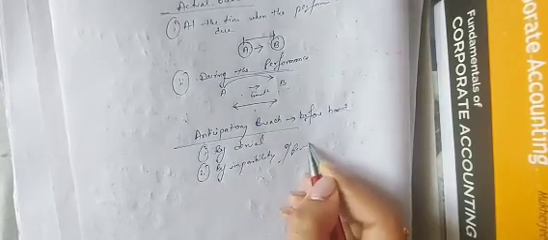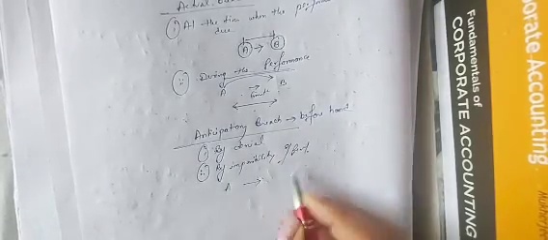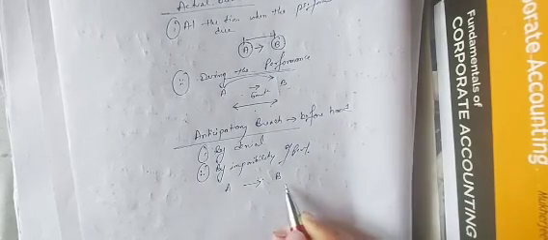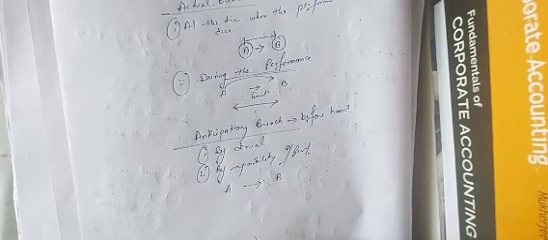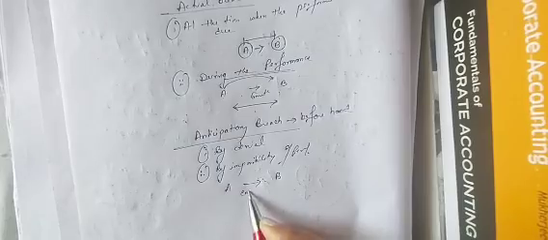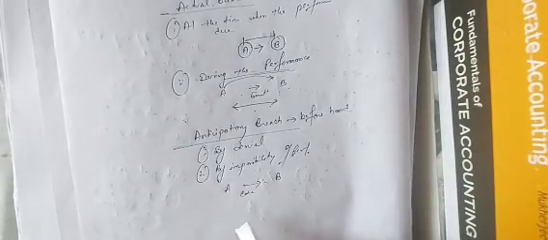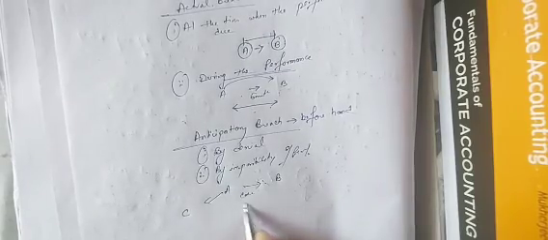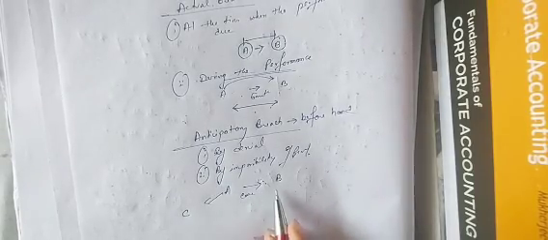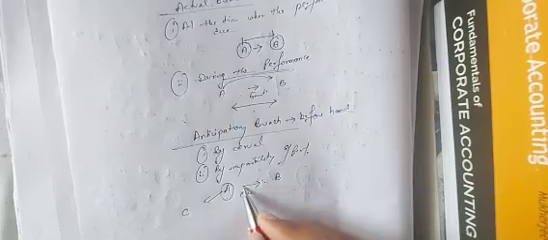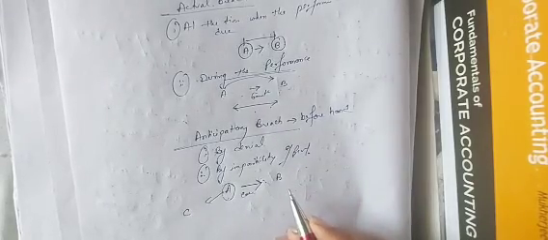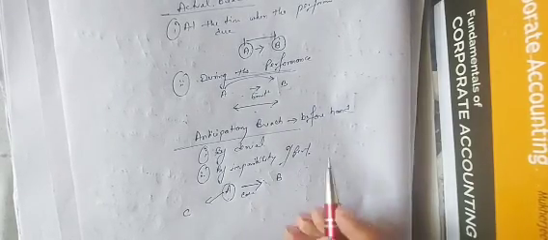Suppose A promised to sell his car to B on a particular date, but before the date of execution, A sold his car to C. Now on the date of execution, is it possible to perform? So beforehand only A is telling B that it's not possible. So this is by impossibility of performance.